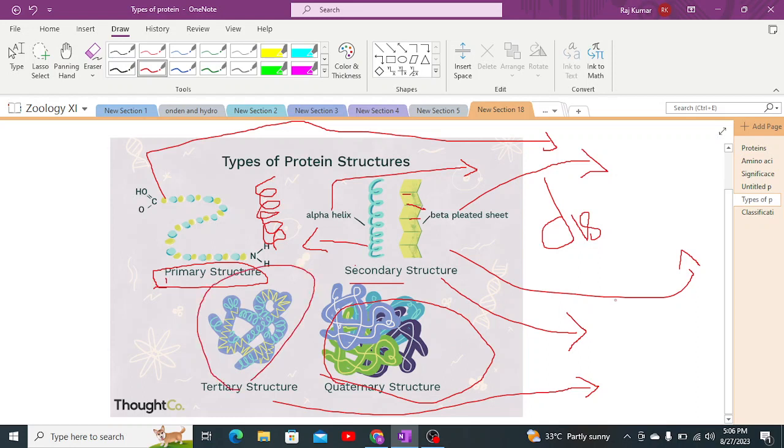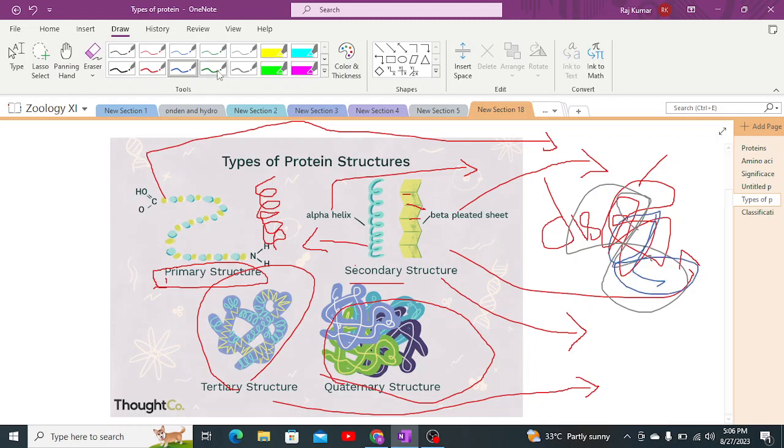Now, if there are several tertiary structures, suppose this is one tertiary structure, one globule, there is another tertiary structure, another globule, there is a third tertiary structure, which is another globule, and a fourth tertiary structure, which means there are more than one chain of amino acids which are bonded together. More than one chain of amino acids bonded together collectively form a structure known as the quaternary structure of protein, and that structure is bonded together by hydrophobic interaction alongside disulfide bond, disulfide bridges, hydrogen bond, and ionic bond.